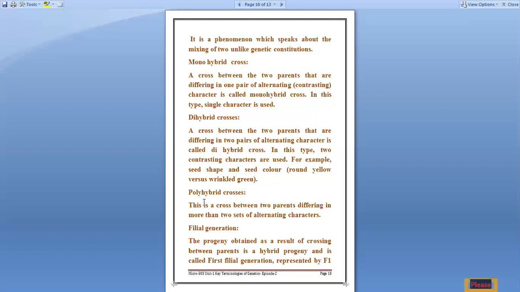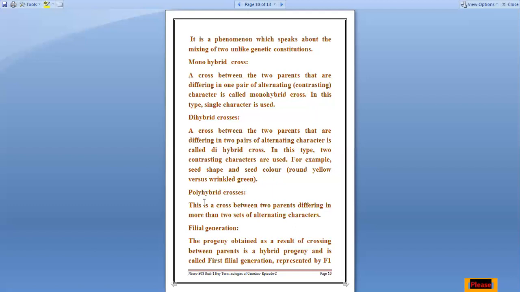Polyhybrid involves two parents differing in more than two sets of alternating characters. So you can take height of the plant, seed color, seed shape, then branching. You can take such types of characters and perform the cross, so you will get many results at a time. Now see, this is important for you to understand. If you are growing a plant, suppose it takes 15 days to grow, and you just want to check one character, suppose you are performing a monohybrid cross, you want to check only the height of the plant.